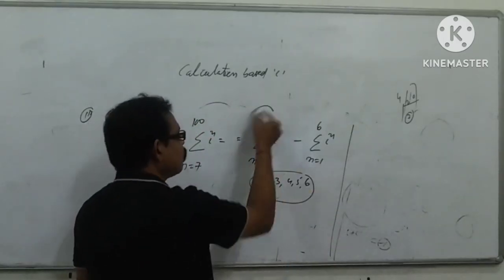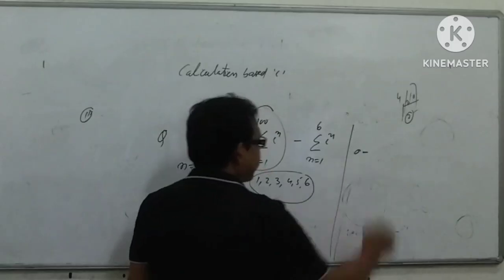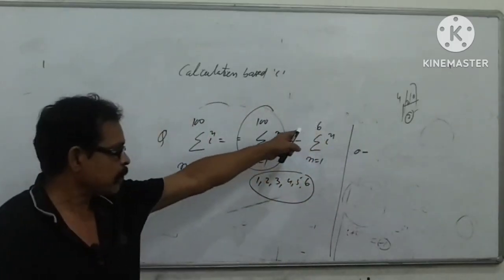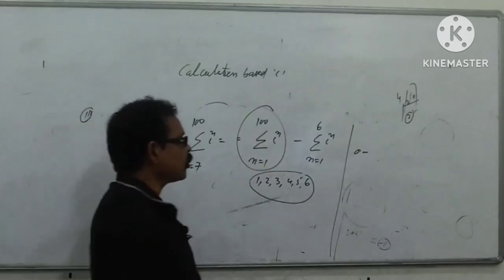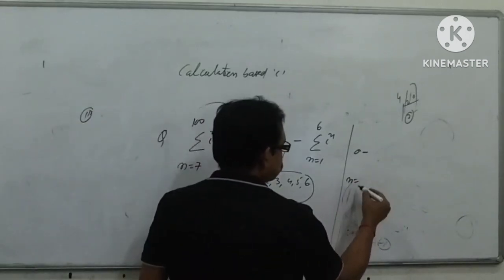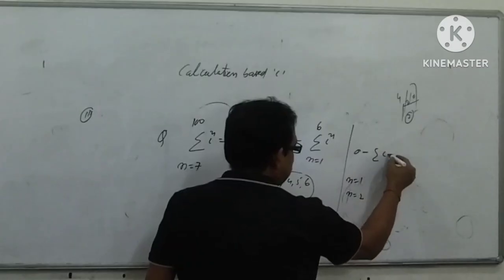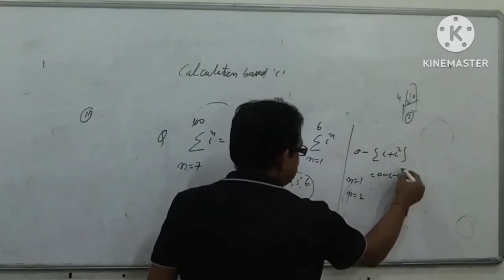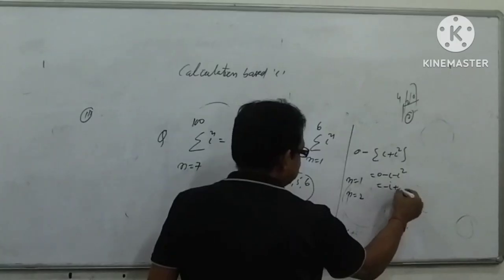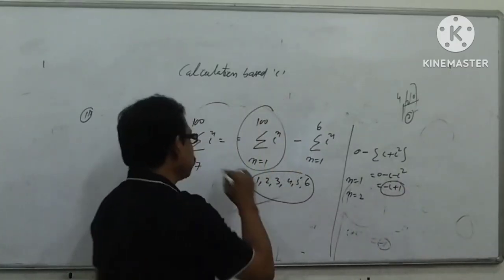It means its value is 0. Minus, 6 divided by 4, assume the remainder 2. It means you have to put the values n equal to 1 and n equal to 2, that is i plus i square. So 0 minus i square minus i plus 1. This is your answer.